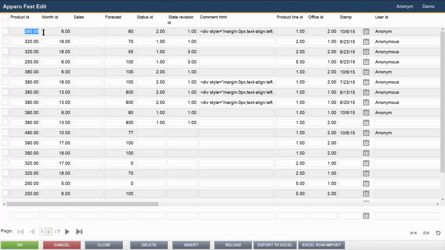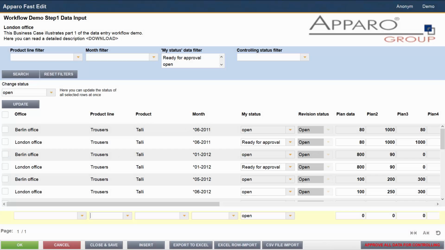Therefore, we need to edit the business case a bit more. It still shows significant weaknesses in the points usability and design, as well as security and data validity. It's also not accessible for end users because so far it exists in the designer only. I've now made some changes to improve the usability and security.